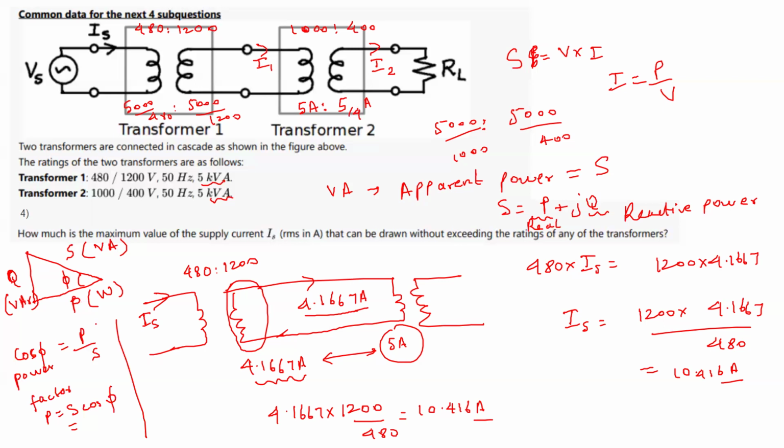The real part is VI cos phi, and the reactive power will be VI sin phi. But if you see only the magnitude, the overall is V into I. This is what I meant to say here, not the real part.